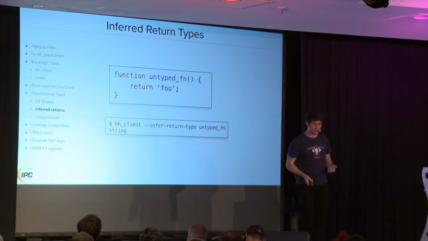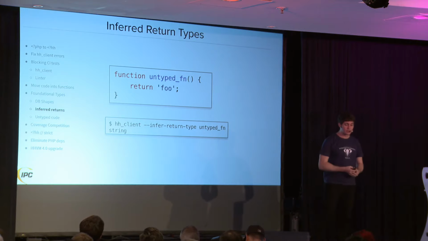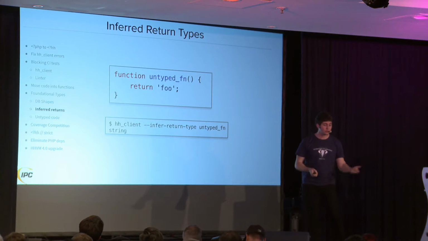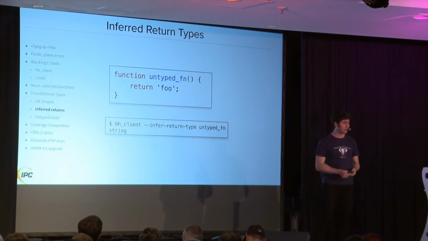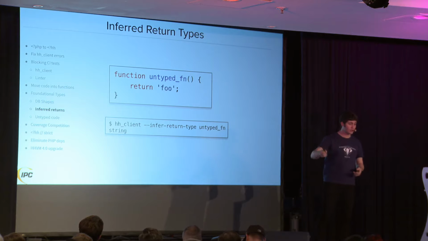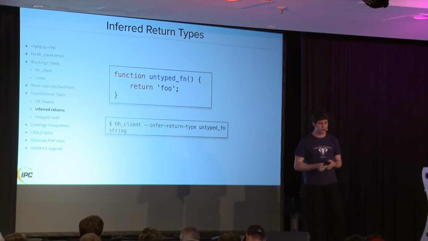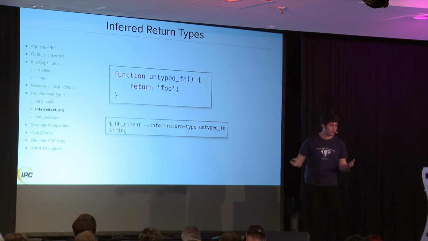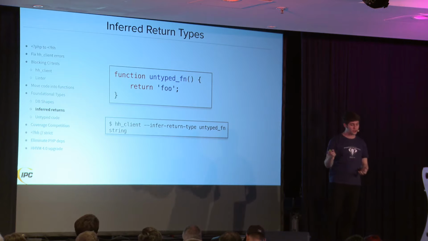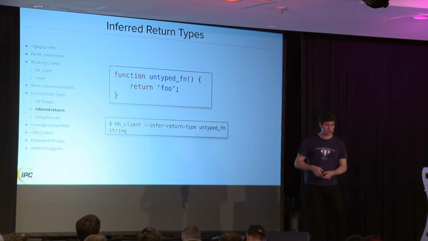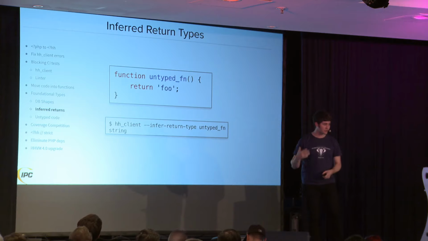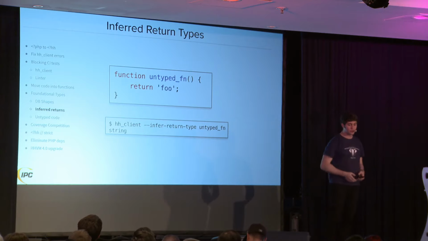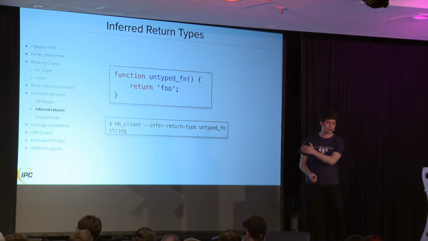There's one more way that we can get foundational types, which is this thing in HH Client called infer return type. You can ask it, what do you think the return type of this function is? And it will try to guess. If it's returning a hard-coded value, the result of a comparison, or something that comes out of a built-in function that has a return type, then you will often be able to get the return type for free. And Hack will just tell you this function returns a string. If it doesn't know, it'll just say dash. So what we did is we made a script that ran this for every function in the code base and asked, what's the return type? We added all the easy ones. And so now, once again, we have a big swath of types.